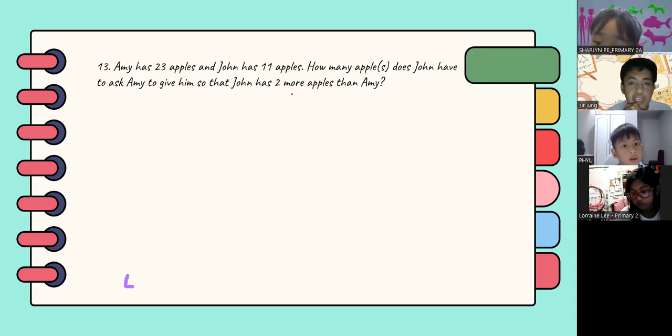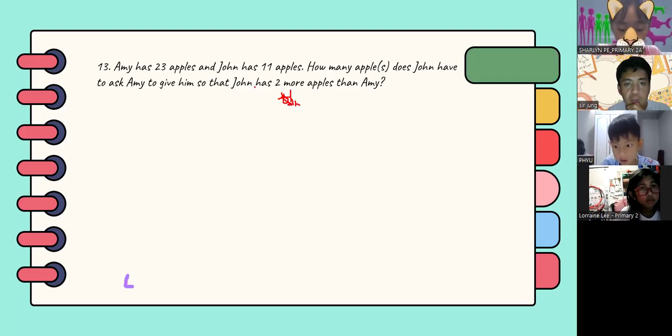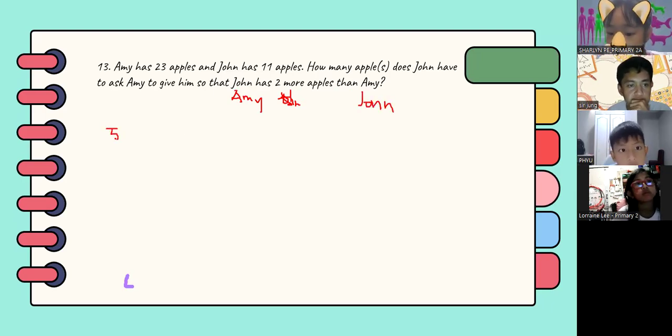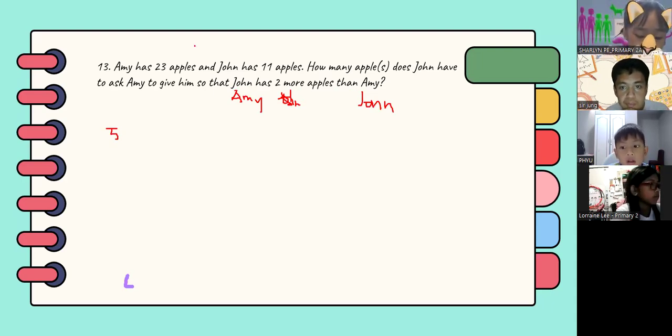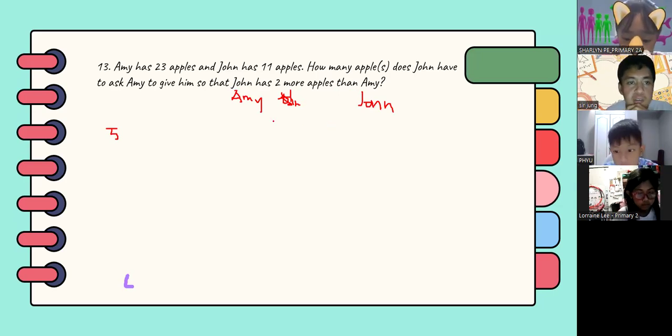So Amy should have 2 more apples than John, right? Because the answer here should be 5.